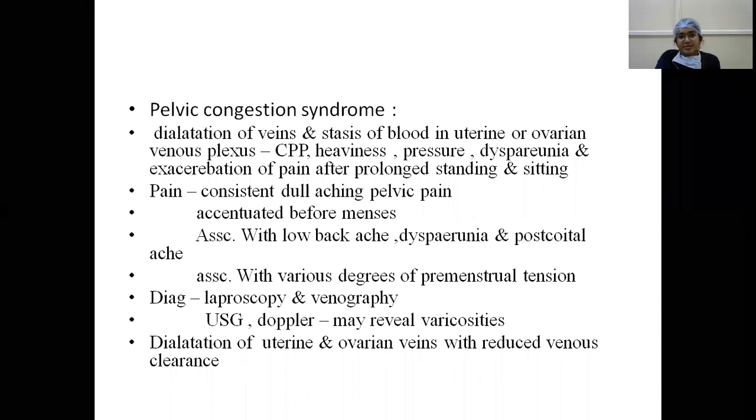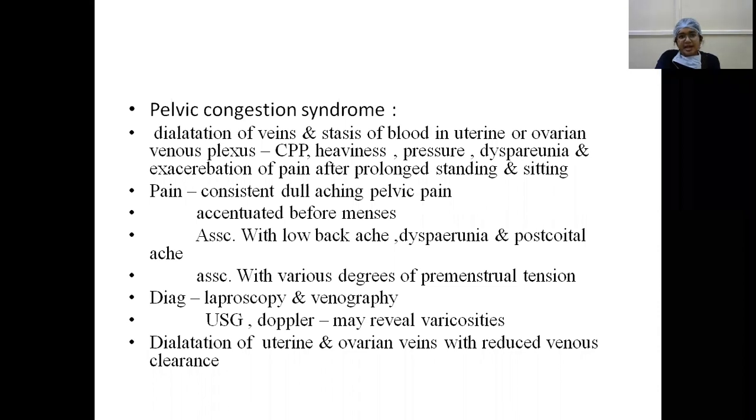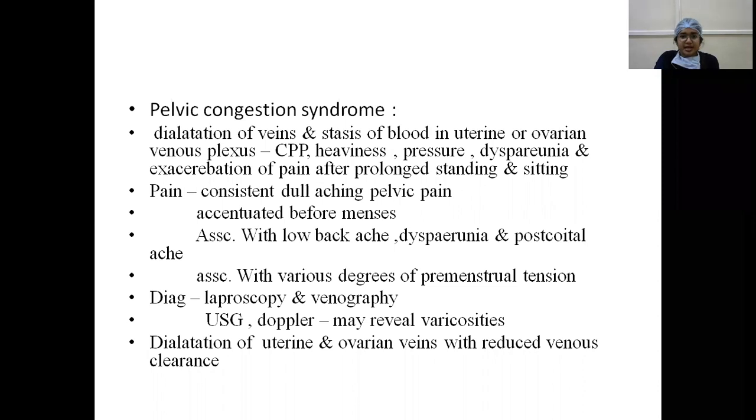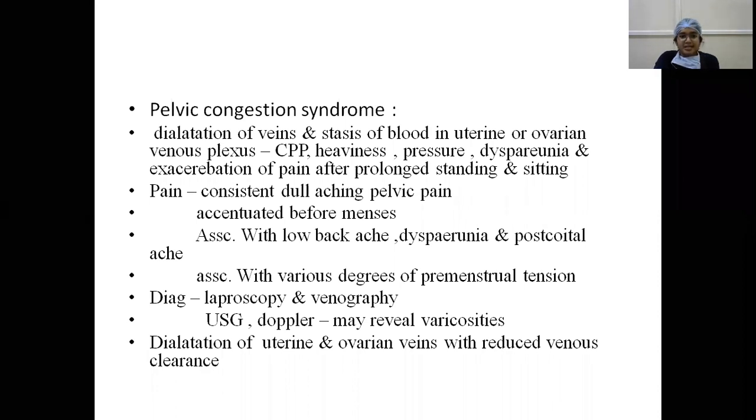So the pain may be consistent, dull, aching pelvic pain, and it is accentuated before menstruation because of increased vascular supply towards the pelvic organs, and it is associated with low backache, dyspareunia, and postcoital ache, and it is associated with various degrees of premenstrual tension. And the diagnosis is laparoscopy and venography. Ultrasonography and Doppler may reveal varicosities of the pelvic veins, and dilatation of the uterine and the ovarian veins with reduced venous clearance may be present on Doppler.